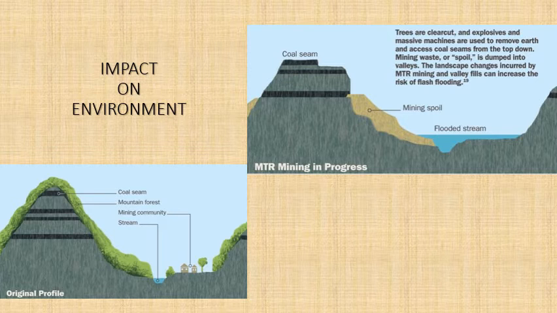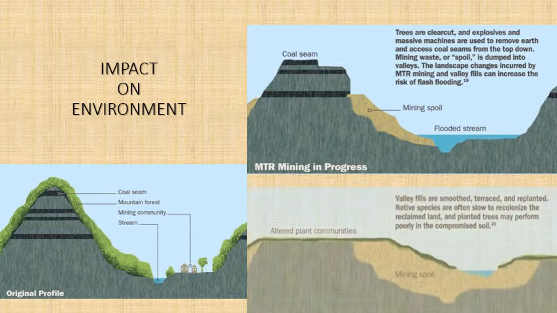Trees are clear cut, explosives are used, and massive machines are used to remove the earth, to access the coal seams from top to bottom. Now they can get each and every coal seam as separate layers. Take it out, next layer, take it out, next layer, remove it. So easily they can take all the layers outside. But what is happening? When you dump everything, it's almost like a landslide. The river will flood, the stream will flood. The people living nearby can't live nearby anymore. So it's all going to cause a very big problem.